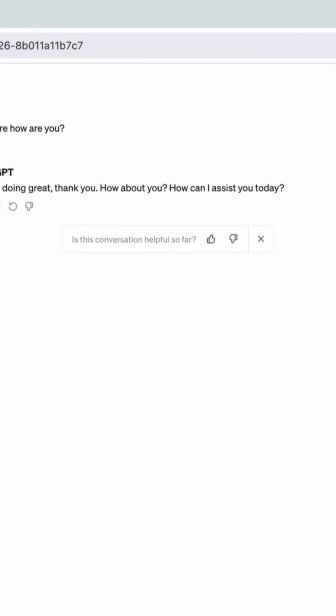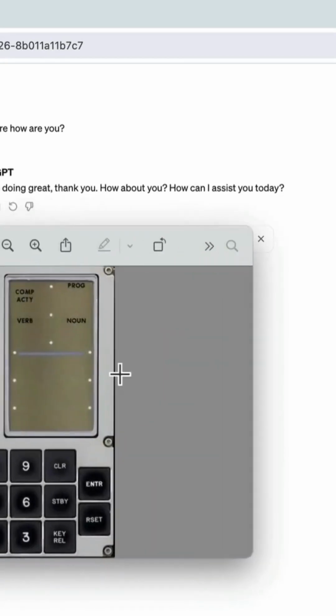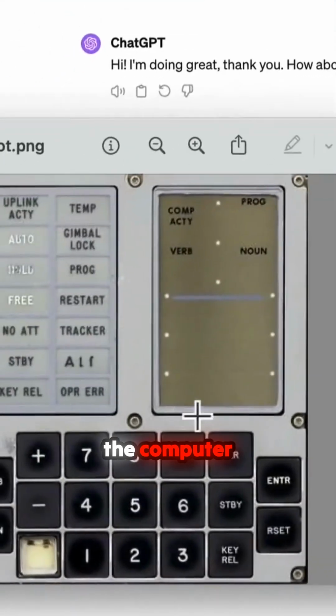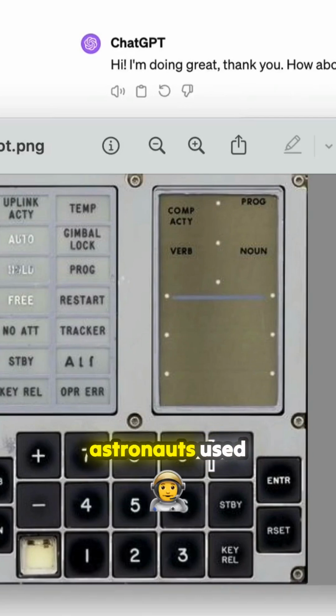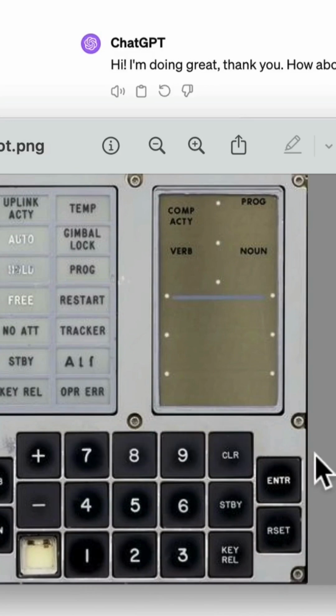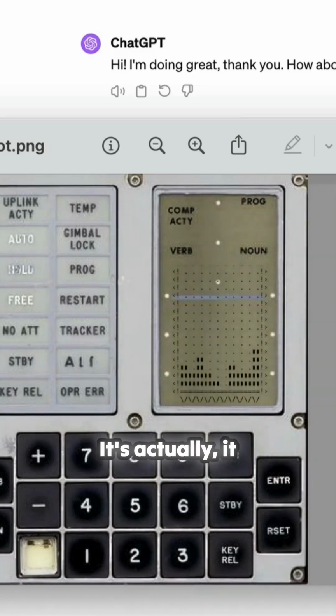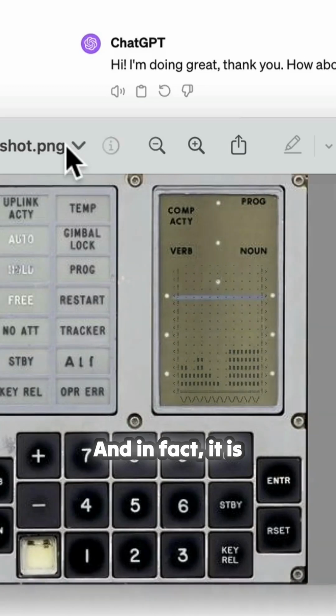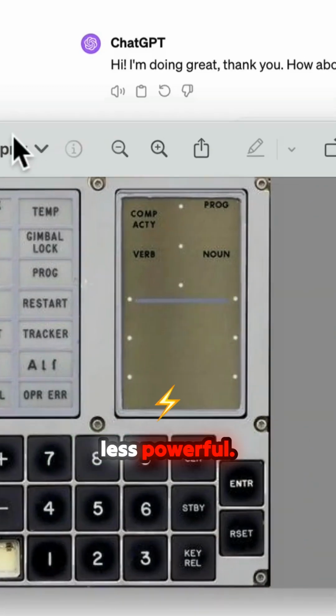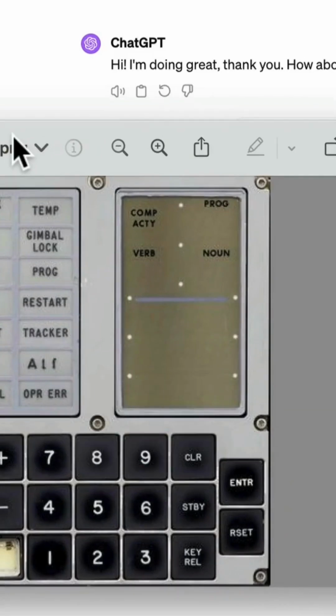So here's one example. I'm going to give ChatGPT an image. This is actually an image of the Apollo guidance computer. That is, this is the computer that the Apollo astronauts used to actually land on the moon. Or I guess this is the interface for it. Pretty crazy, right? It looks less complicated than a phone. And in fact, it is less complicated than a phone, less powerful. And they were able to land on the moon with it.